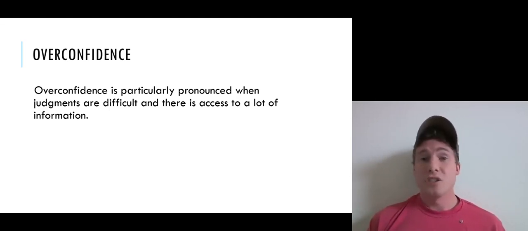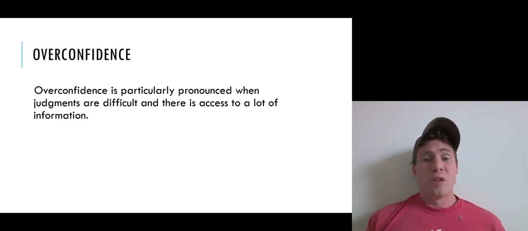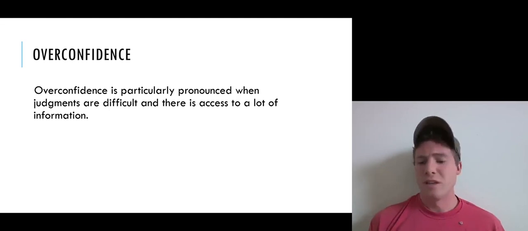But when it's an issue that involves a lot more uncertainty, maybe the sort of questions that we've had in our forecasting project, forecasting future political events or things like that, it's much more difficult to be well calibrated. Also, if there's access to a lot of information, that can exacerbate overconfidence, because even if the information isn't super relevant to assessing how likely the proposition is, we can feel like we have access to a lot of information, which can make us more confident than we should be.